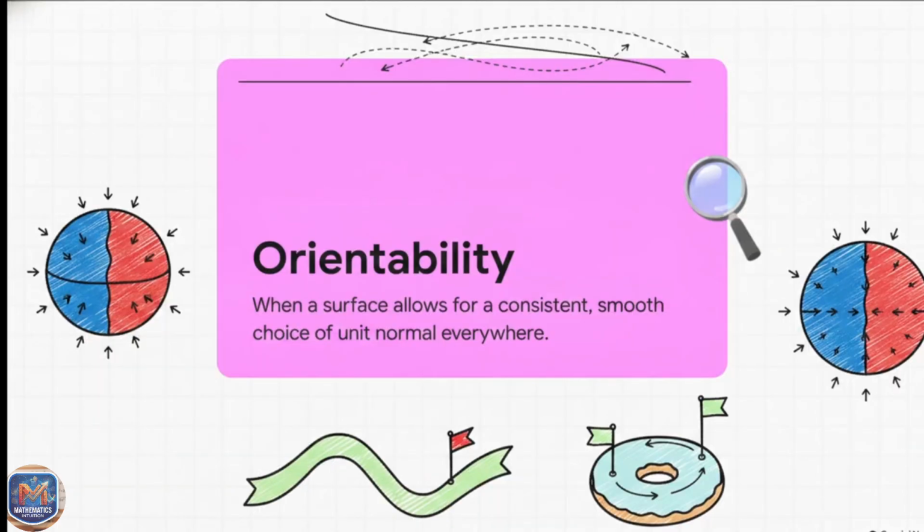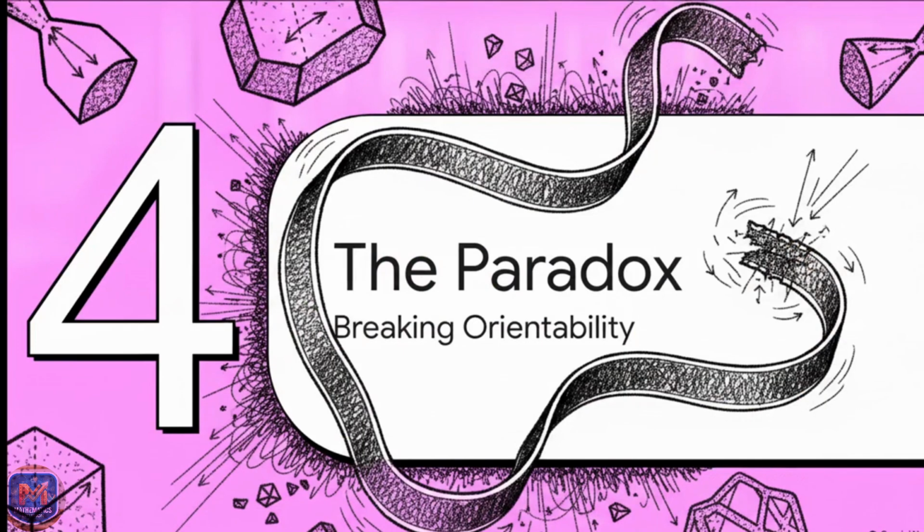outside. And that establishes the concept of orientability. Orientability is simply a property of a surface where you can make a consistent, smooth choice of this unit normal everywhere on the shape. Basically, it means the surface fundamentally behaves exactly as expected. You could paint the outside blue and the inside red, and never the two shall meet. If you slide your mathematical flagpole all the way around an orientable surface, it will never suddenly flip upside down and contradict itself.